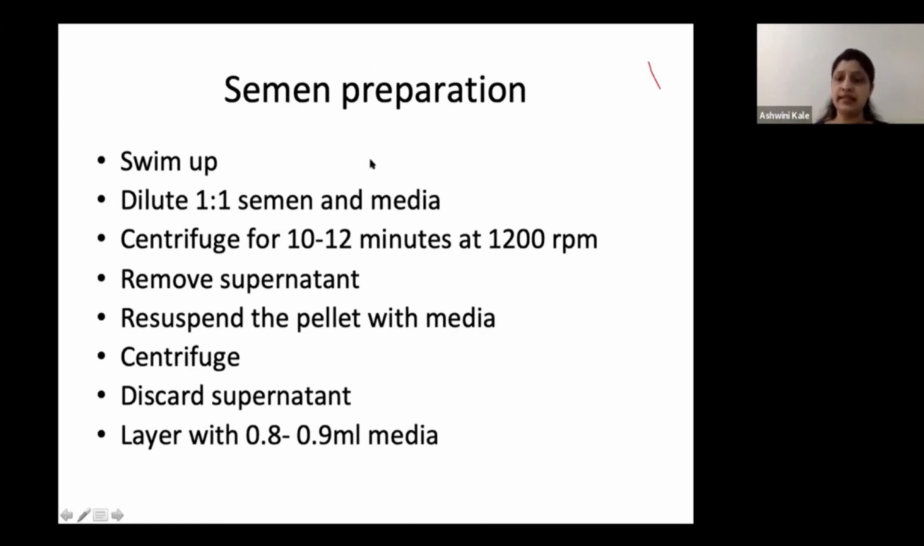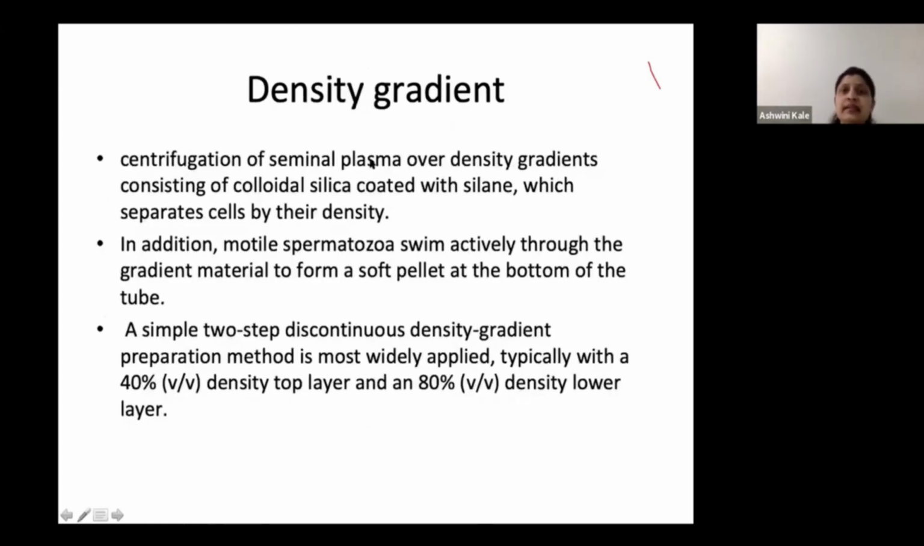Now coming to the density gradient. Density gradient is nothing but centrifugation of seminal plasma over density gradients, which consist of colloidal silica coated with silane, which separates the cells by their density. A normal motile spermatozoa with an intact DNA has a higher density and hence goes down the tube when you layer these density gradients in a test tube. The motile spermatozoa swims actively through the gradient material and forms a soft pellet at the bottom of the tube. A density gradient is the reverse of a swim up technique. Here the sperm swims down, crossing the density gradients.